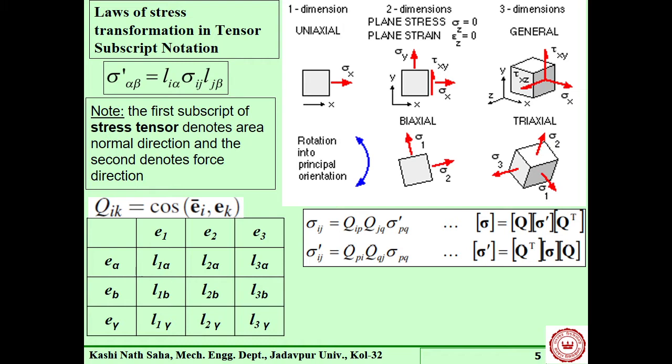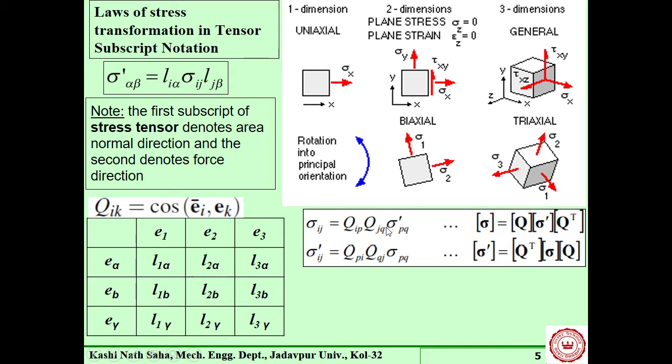So, what does it mean? What is ij? If it is x and y, it will take up those values. So now you put here, this i is x and this j is y, right?